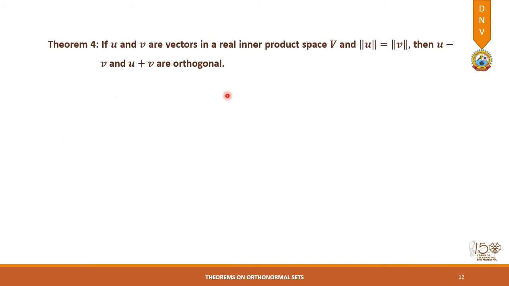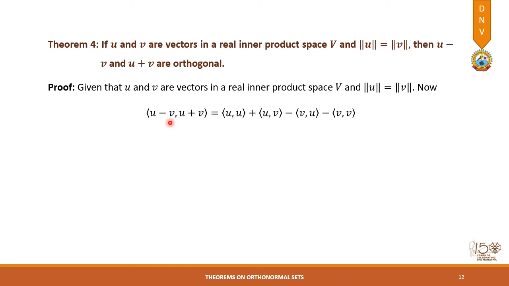Next is the theorem: if u and v are vectors in a real inner product space having the same norms, then u minus v and u plus v are orthogonal. For that it will be sufficient to prove that the inner product of u minus v and u plus v is 0. Taking the inner product of these two and using the linearity property, I can write u inner product u plus u inner product v minus v inner product u minus v inner product v. We further utilize the condition that the norm of u and norm of v are the same, so this norm square of u and norm square of v will be cancelled.